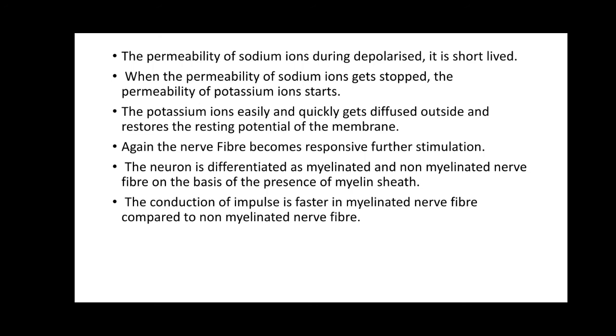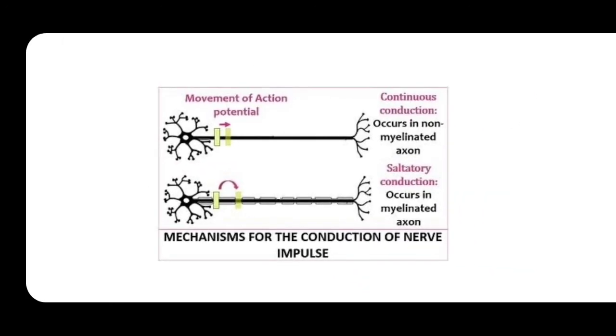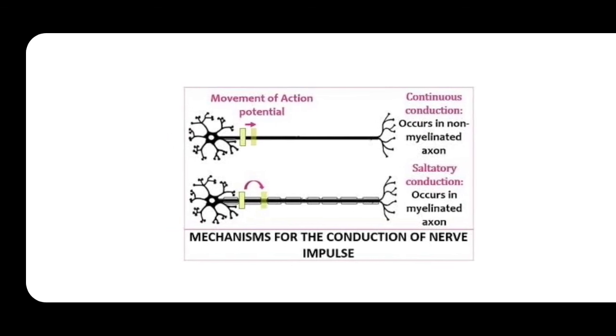But in the case of non-myelinated, what happens? The conduction of the impulse will move across the length of the axon, meaning it won't be jumping. Here you can see clearly. The first one is non-myelinated. You can see the conduction of the impulse one point after the other.